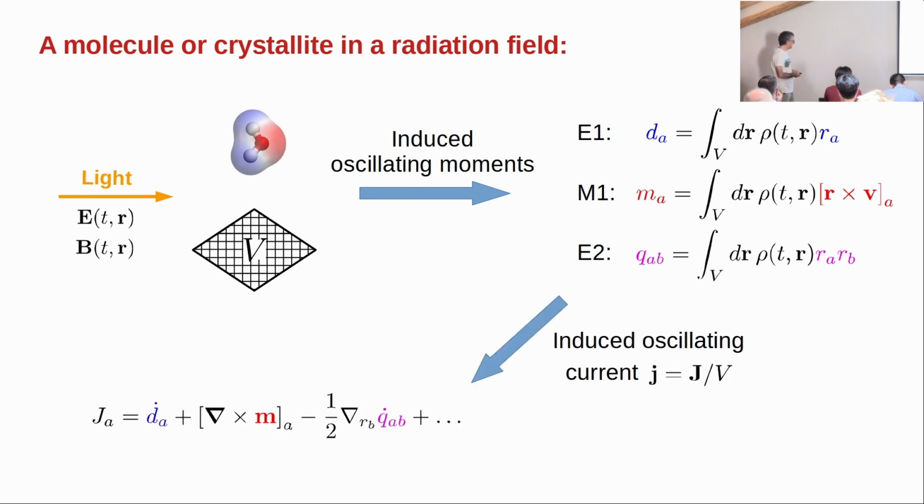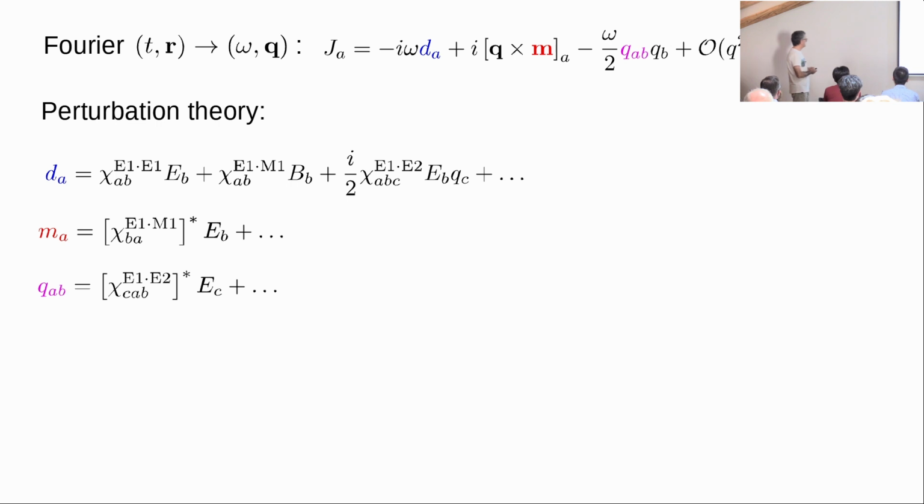And so the light is inducing these oscillating moments, and from them we can calculate a current like so. There is the time derivative of the electric dipole moment, which is the more familiar term. Then there is the curl of the induced magnetic moment. And then there is a spatial derivative and a time derivative of the quadrupole moment, which may be less familiar to you, but it's also there. And then there are higher order terms that we will not need to consider. So now let's Fourier transform in time and in space. Time derivatives become minus i omega, spatial derivatives i q. So we get a formula like this.